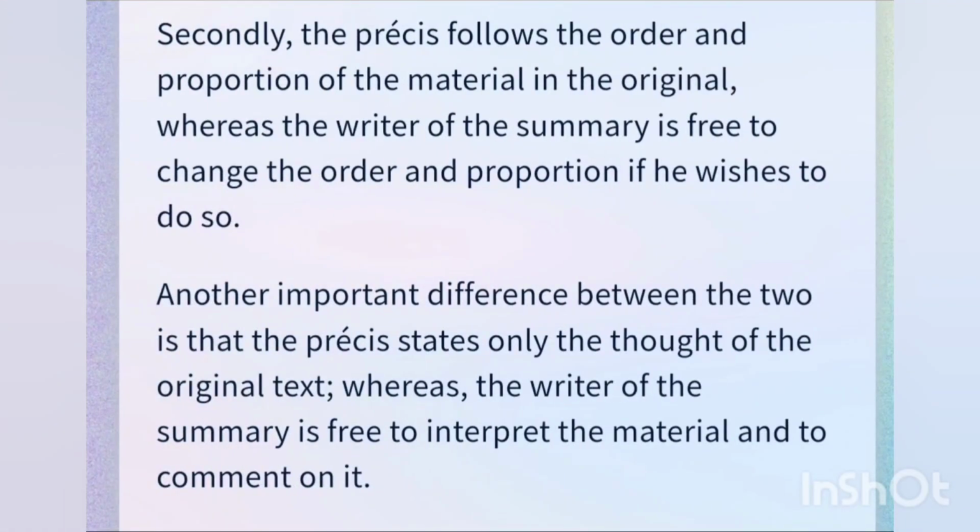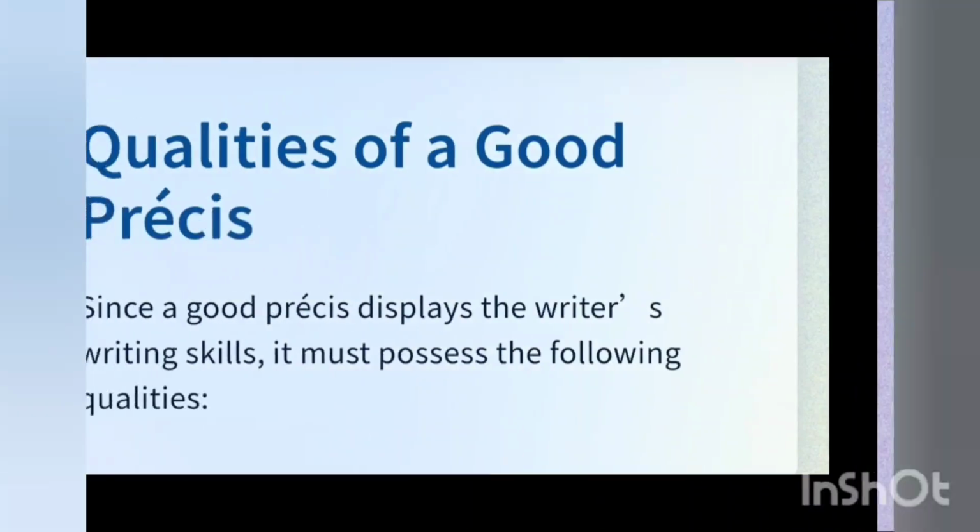Secondly, the precis follows the order and proportion of the material in the original, whereas the writer of the summary is free to change the order and proportion if he wishes to do so. Another important difference between the two is that the precis states only the thought of the original text, whereas the writer of the summary is free to interpret the material and to comment on it.